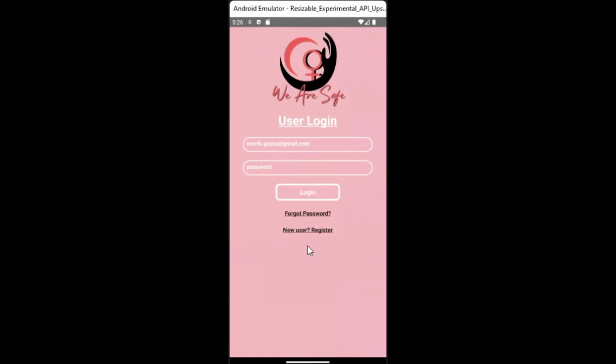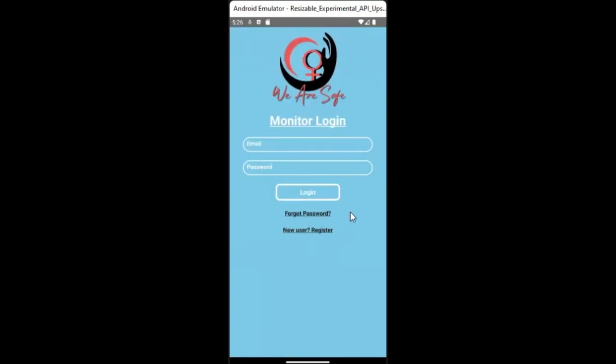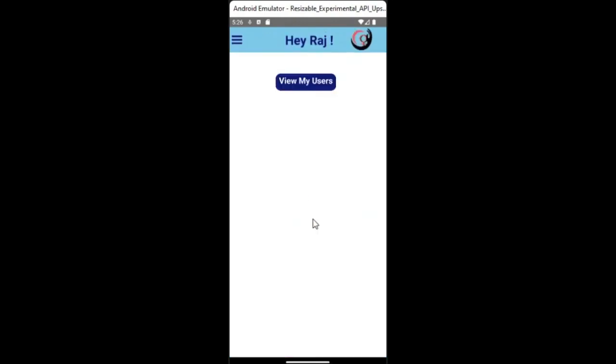Now log out. Now we will move to monitor login. The monitor login is for investigatory purposes, where the close aide will monitor their loved ones, like a father monitoring a daughter. After logging in, this is the main dashboard. We are still working on it, and here we have implemented a button, view my users, where the father can check on their daughters.